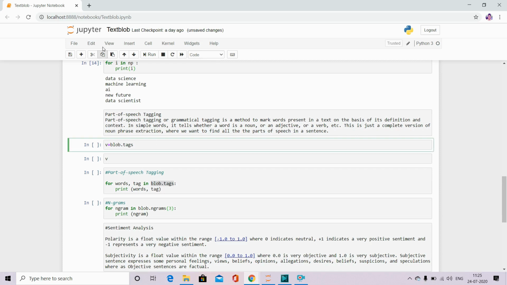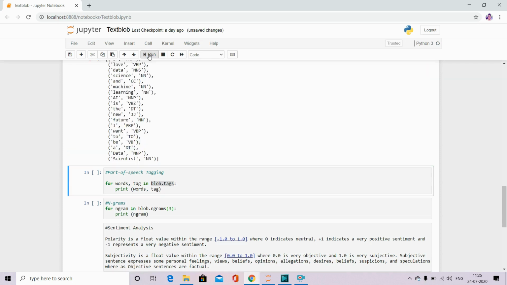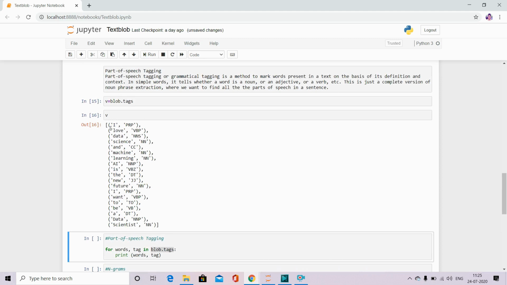Let me run this for you. See, I is a pronoun, love is a verb, science is a noun, and is an adjective, machine is a noun, learning is a noun, AI is a proper noun. Now all the tagging has been done against each of the words.